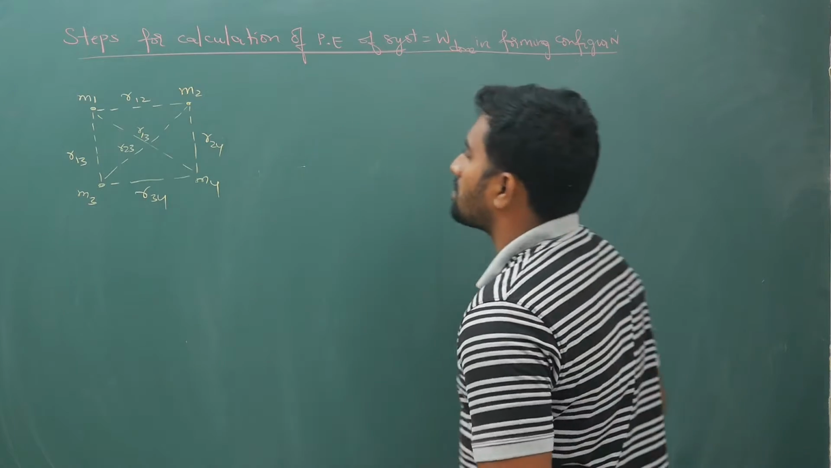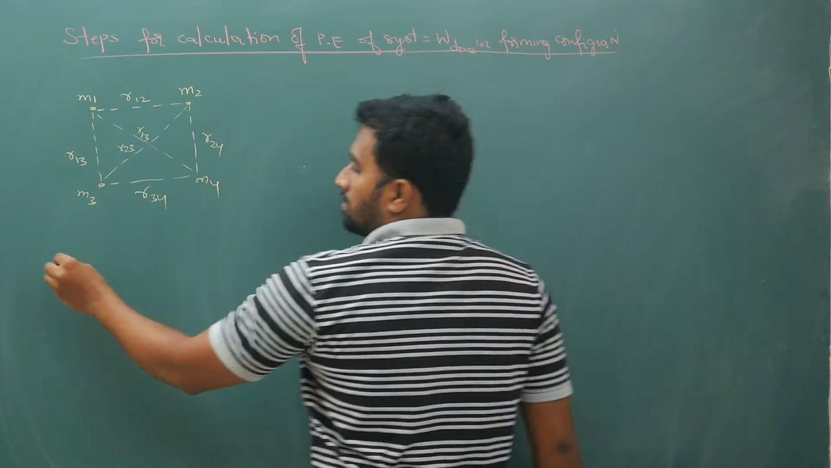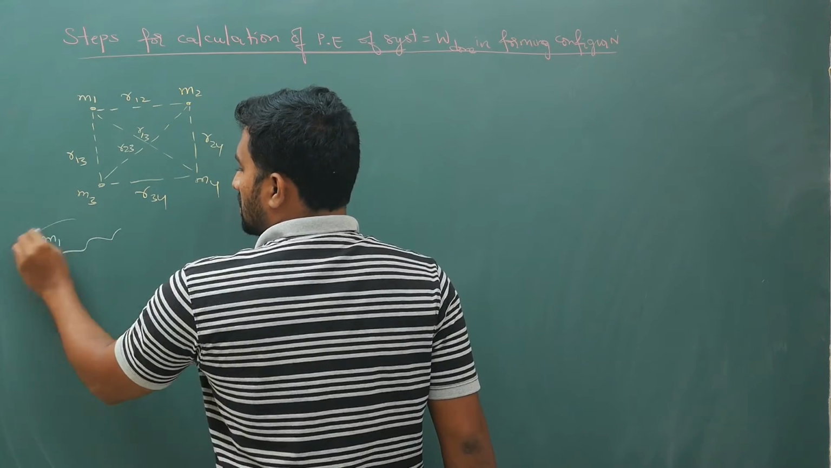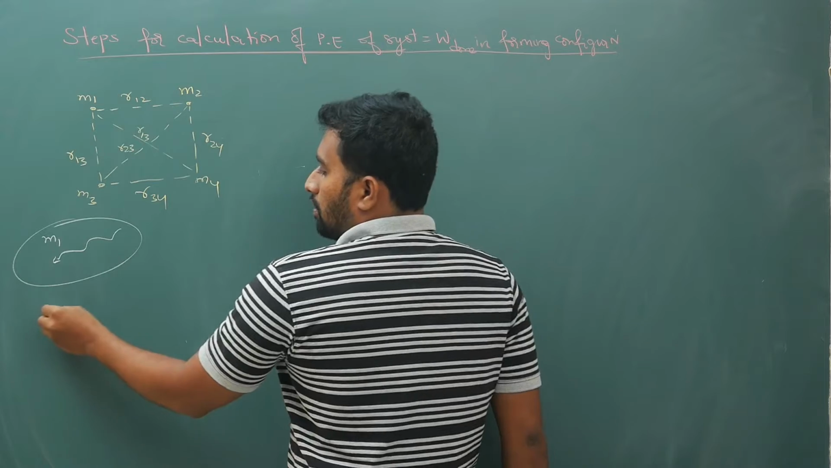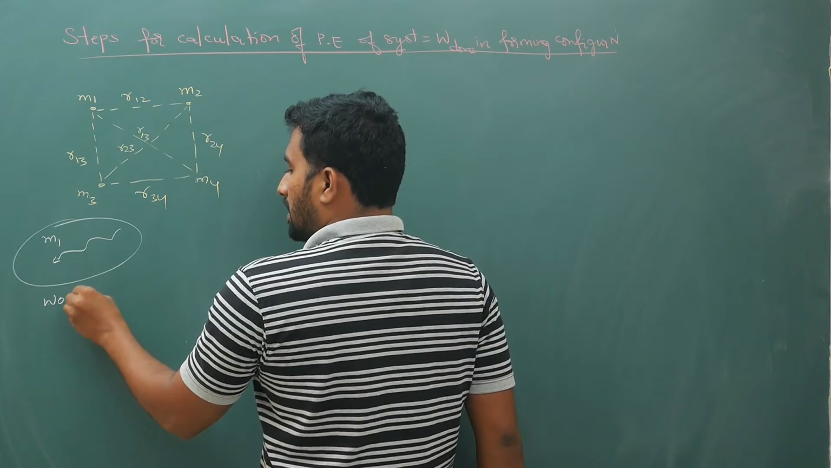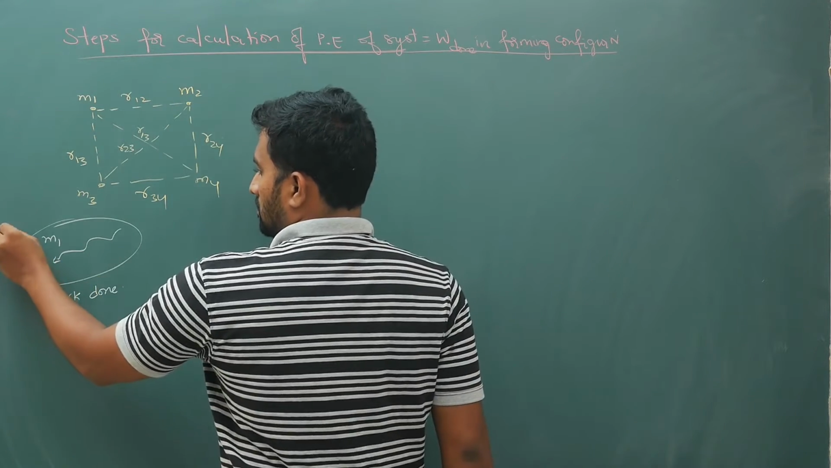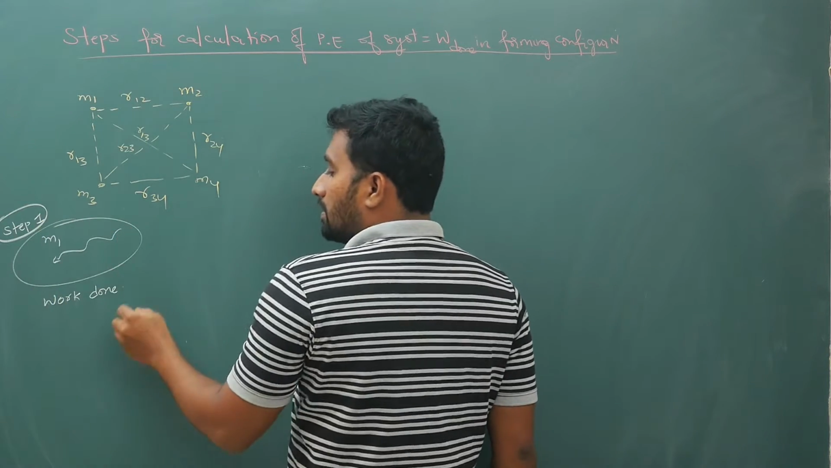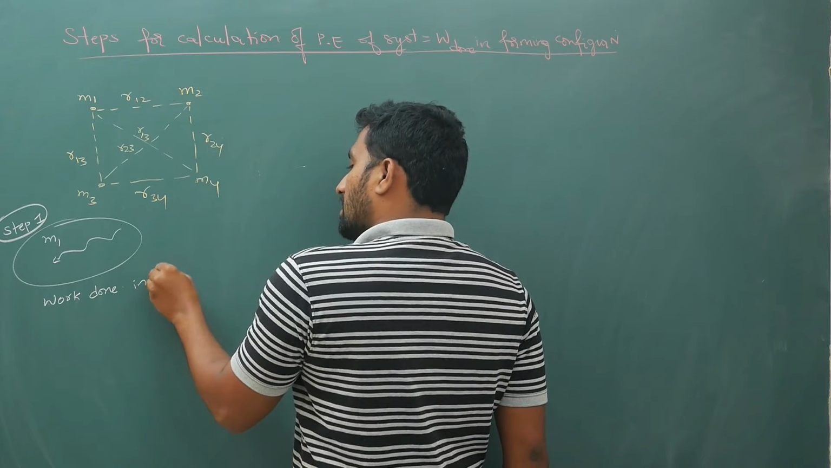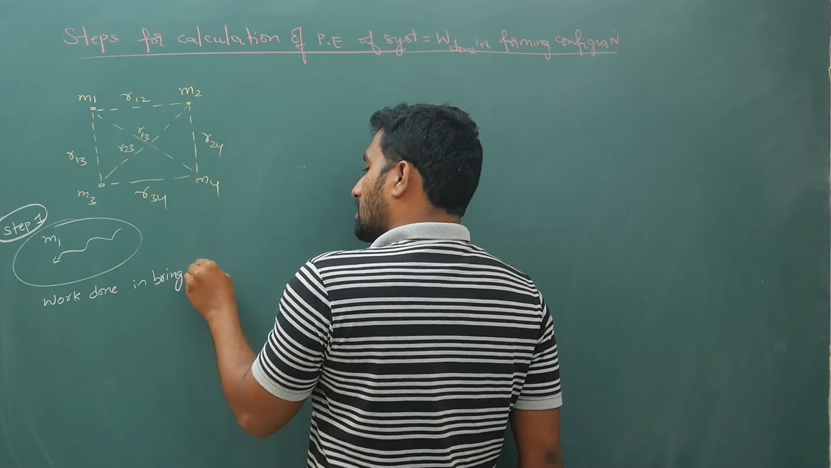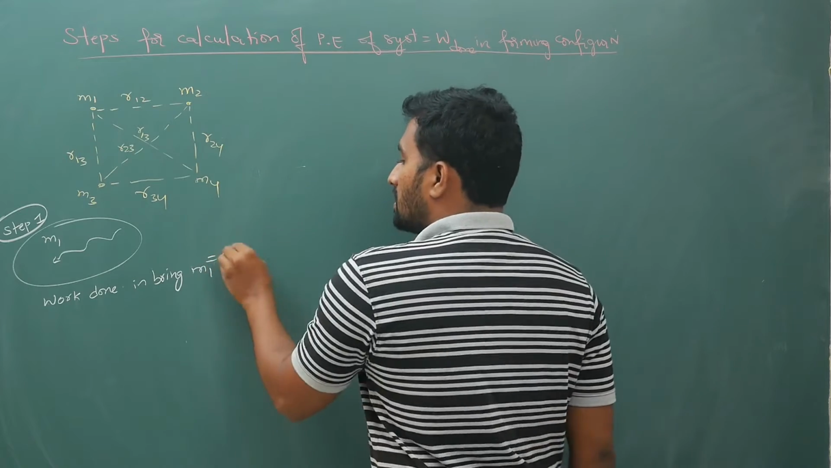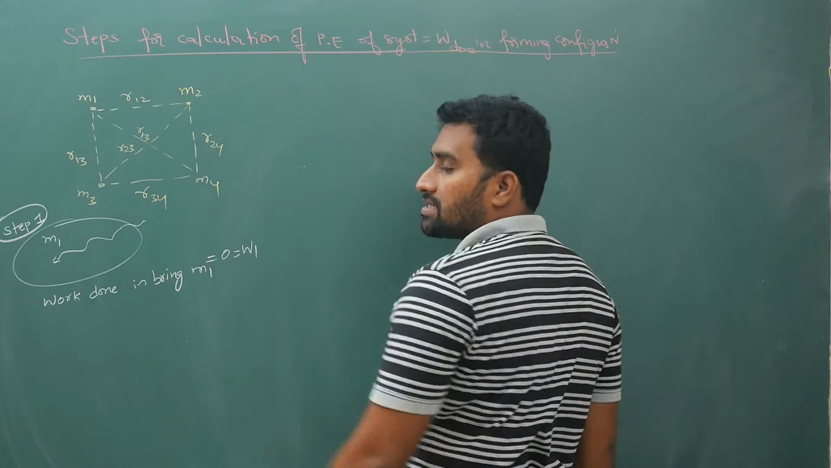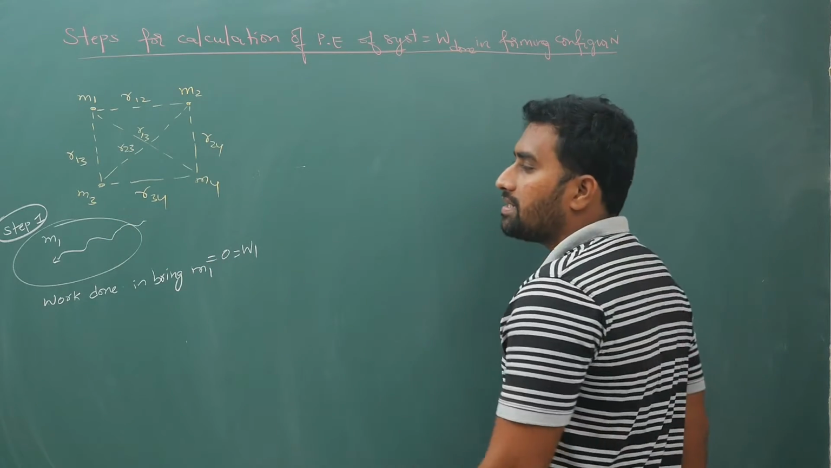So first, I will bring m1 into the system. Assuming all masses are at infinity, work done in bringing m1 is equal to 0. W1 is equal to 0. Why? Because when you are bringing m1, the system contains nothing, no force, no field. I have explained in the derivation.